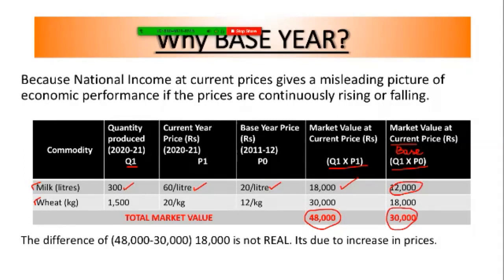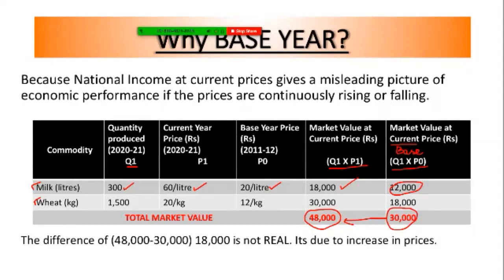So I can see that there is an increase. From 30,000, I have got 48,000, right? There is an increase. If I compare my base year's market value with the current year's market value, I can see that there is an increase in the national income. But is this justifiable? Is this okay? Is this situation okay for you?